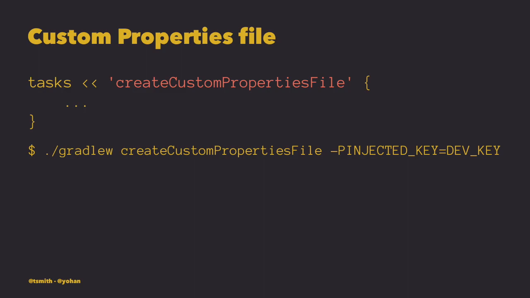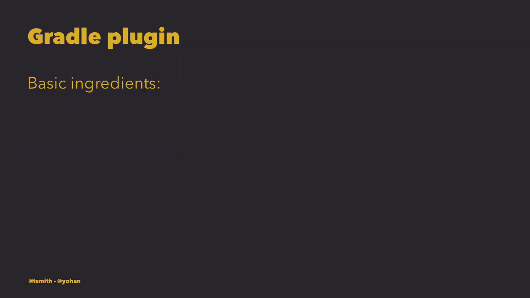Now, the situation is you have more than one app in your team, or you want to share the same process with other apps or other teams that you work on. So you want to create a plugin to share. So the three basic ingredients of Gradle plugins: the usual is a task that represents an action that you can trigger from the command line or another task, as we've seen before. The other one is the extensions that allow you to configure what that task is running or the different inputs that that task requires. And lastly, the plugin itself that you can use to bind all these components into the Gradle lifecycle.